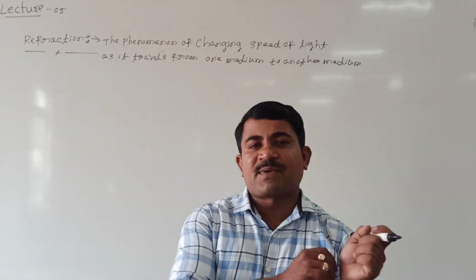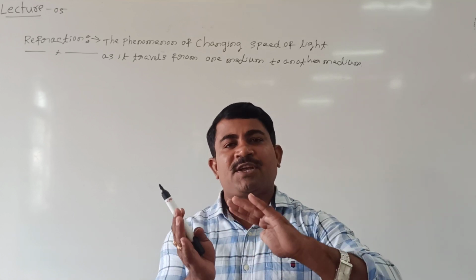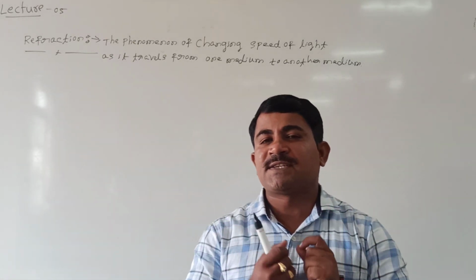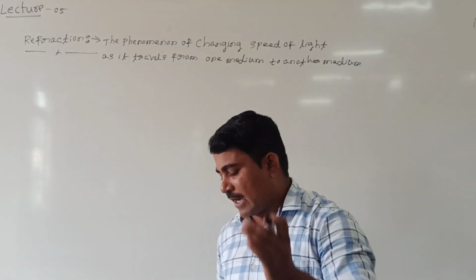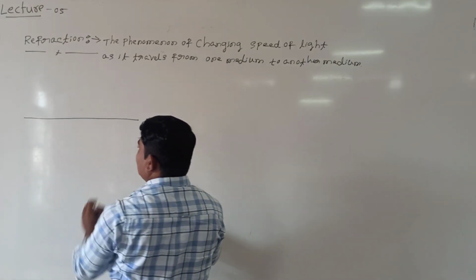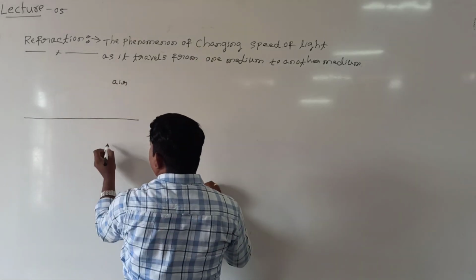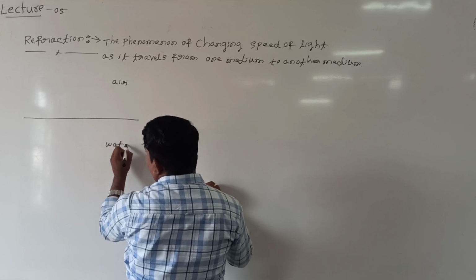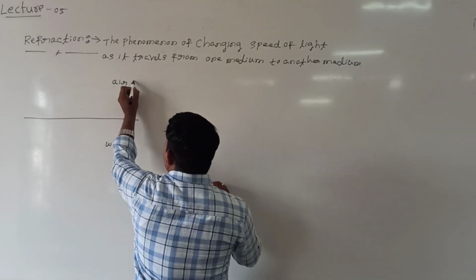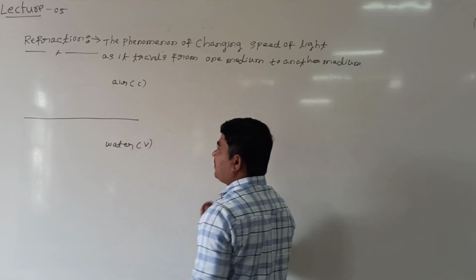When a ray of light travels from one medium to another medium, definitely it changes speed. Due to the change in speed, it also changes direction. Now I will take two mediums. Say one is air, the second one is water. Let this be the line of separation between the two mediums. In air, let the speed of light be represented by c. In water, the speed of light is represented by v.